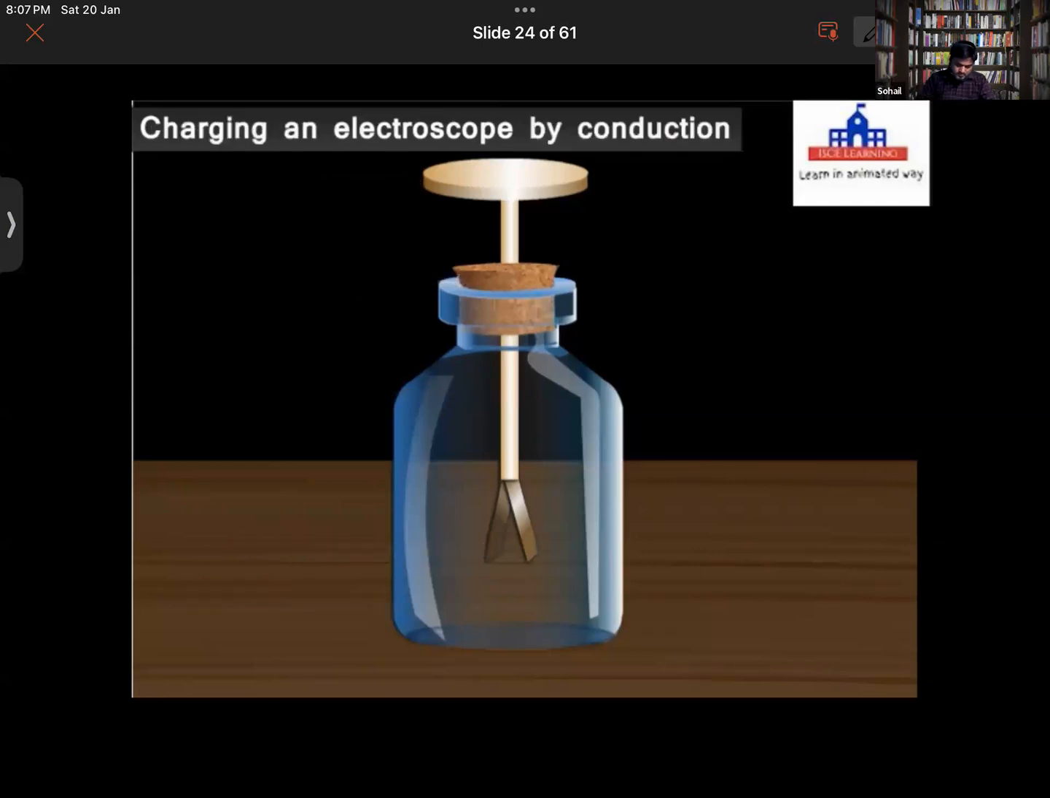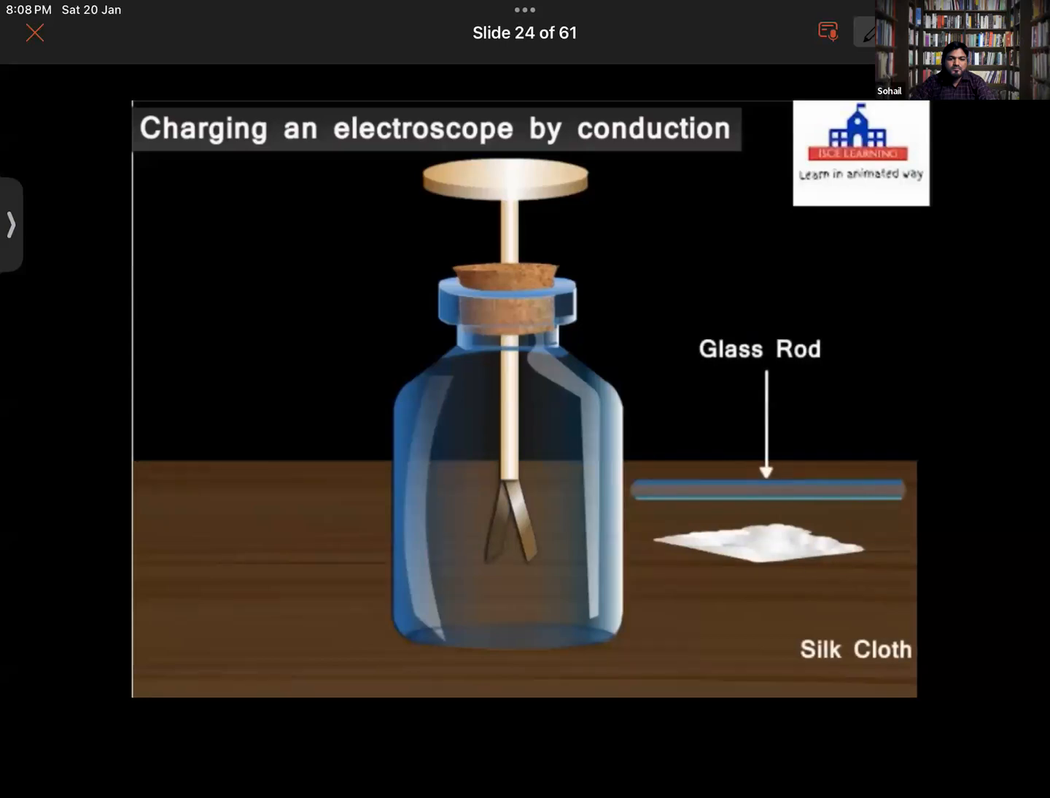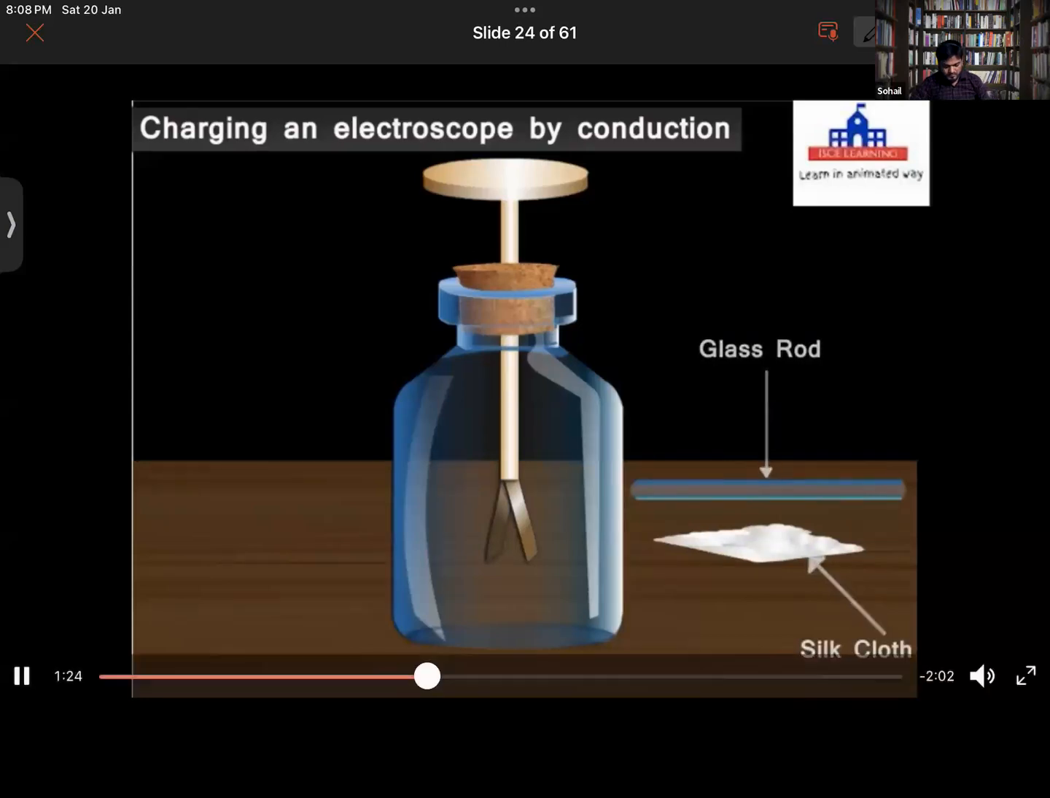Charging an electroscope by conduction. Let us see how an electroscope is charged by conduction. Charging by conduction involves the contact of a charged object to a neutral object. Here we can see a glass rod and a silk cloth. When the glass rod is rubbed with the silk cloth, what will be the charge acquired by the glass rod? Positive.